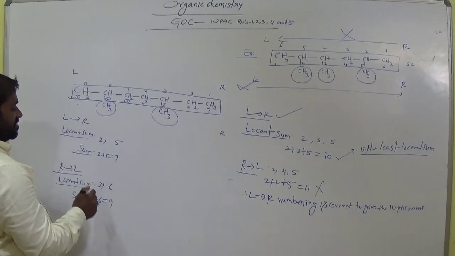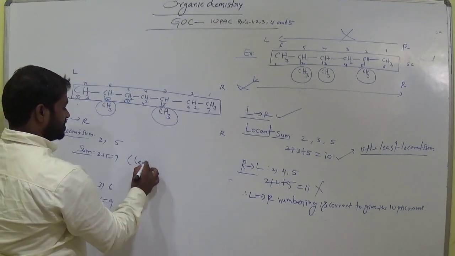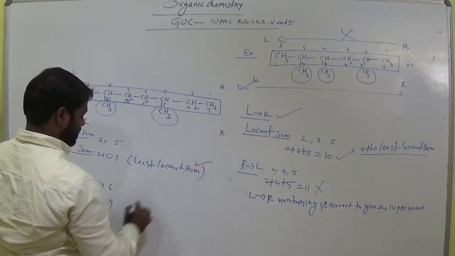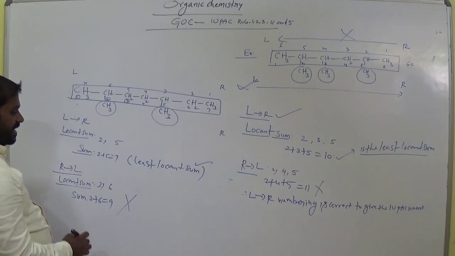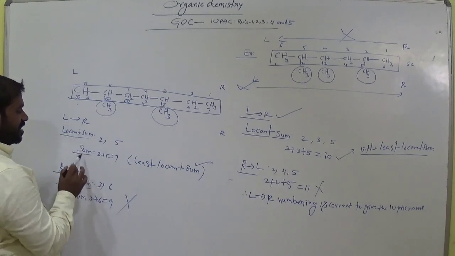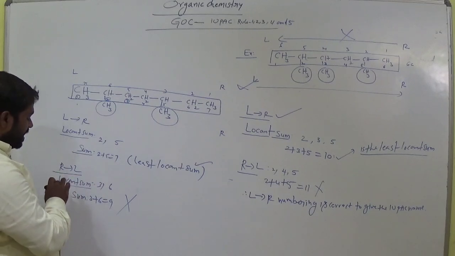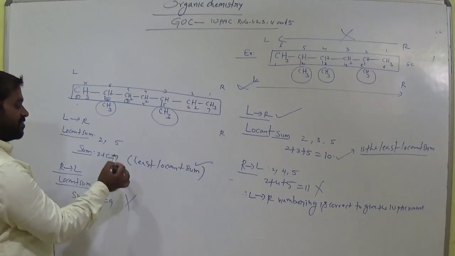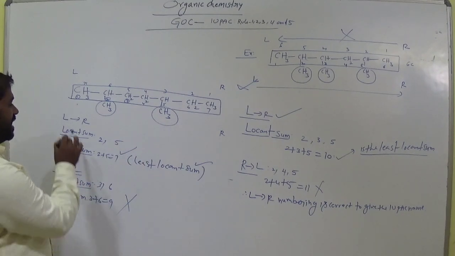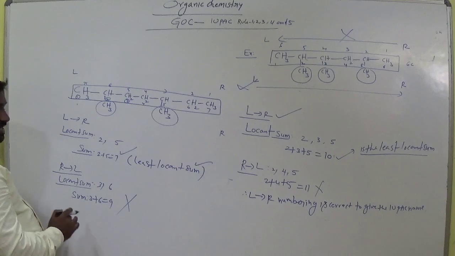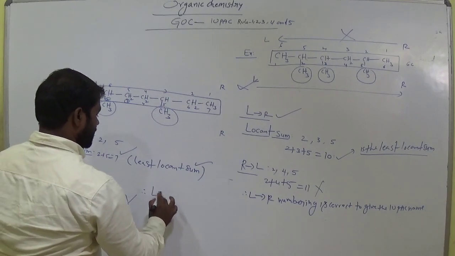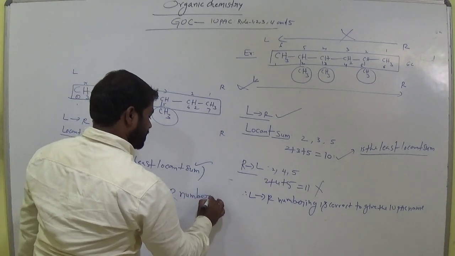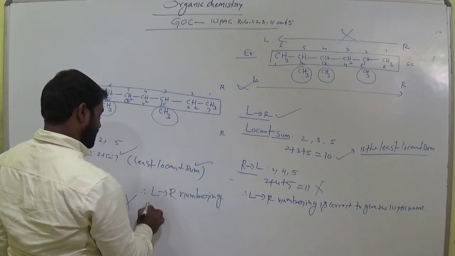So this is the least locant sum, and we follow this one. This is the wrong one. So the numbering is done from left to right, because the least locant sum is 7, while in the right to left it is 9. So least locant sum we follow. Okay, this is the correct method. Therefore left to right numbering is correct.